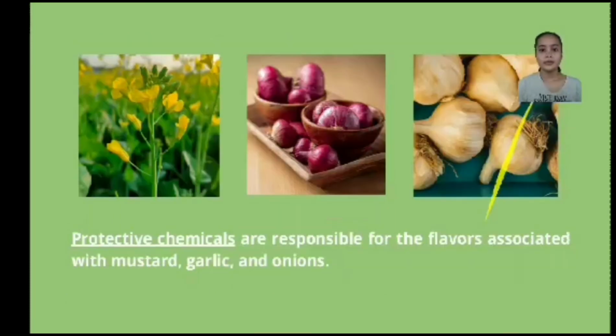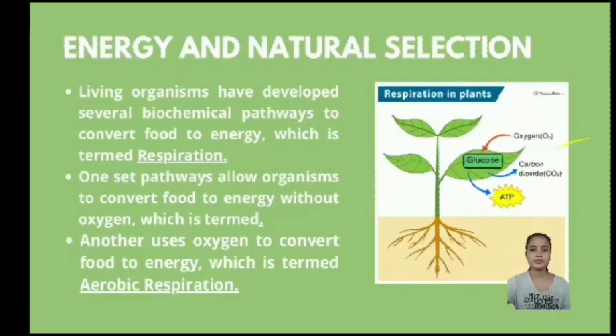So protective chemicals are responsible for the flavors associated with mustard, garlic, and onions. For example, the onion and garlic have this kind of smell that is very strong. When the herbivores or their predators approach them, they have this strong smell to protect themselves from the herbivores or from the predators.